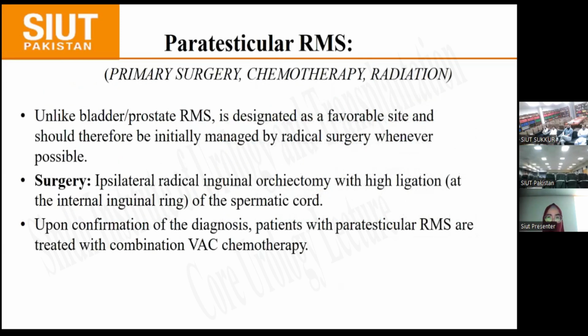Second is paratesticular rhabdomyosarcomas, and unlike bladder and prostate, rhabdomyosarcoma is designated as a favorable site and should therefore be initially managed by radical surgery whenever possible. Surgery includes ipsilateral radical inguinal orchidectomy with high ligation of the spermatic cord at the level of the internal inguinal ring, and upon confirmation of the diagnosis, patients with paratesticular rhabdomyosarcomas are treated with a combination of VAC chemotherapy.